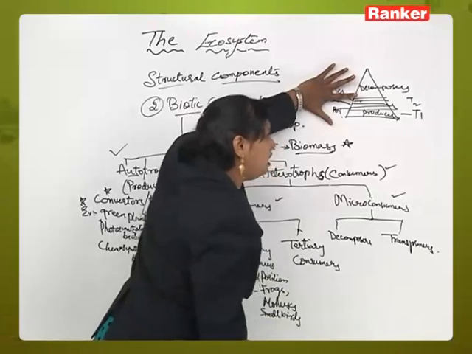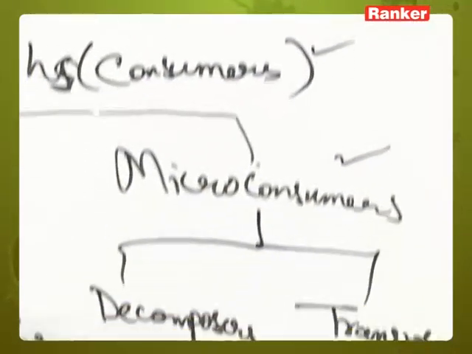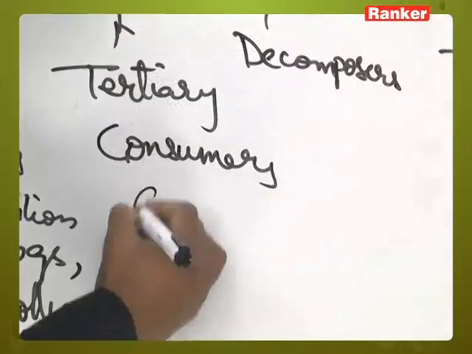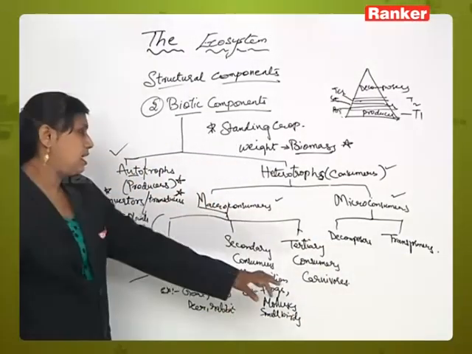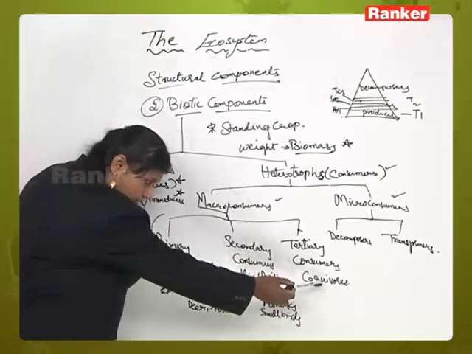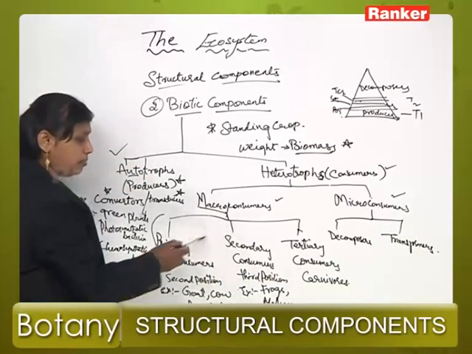Okay. Now the third type of consumer is tertiary consumers. These are called carnivores, and these tertiary consumers get their food material by consuming both the primary and secondary consumers.